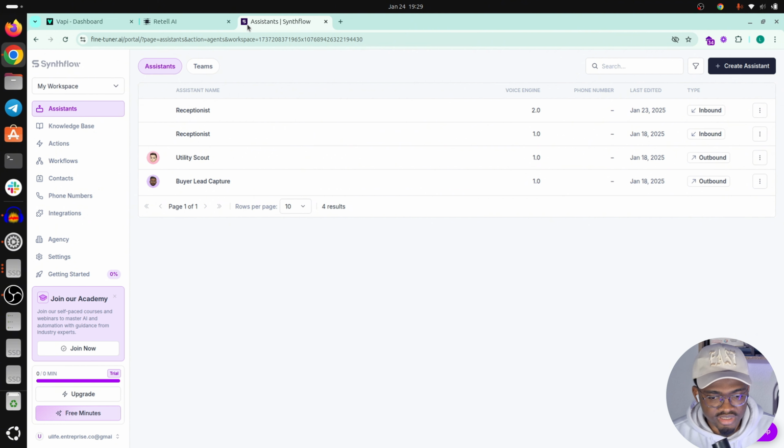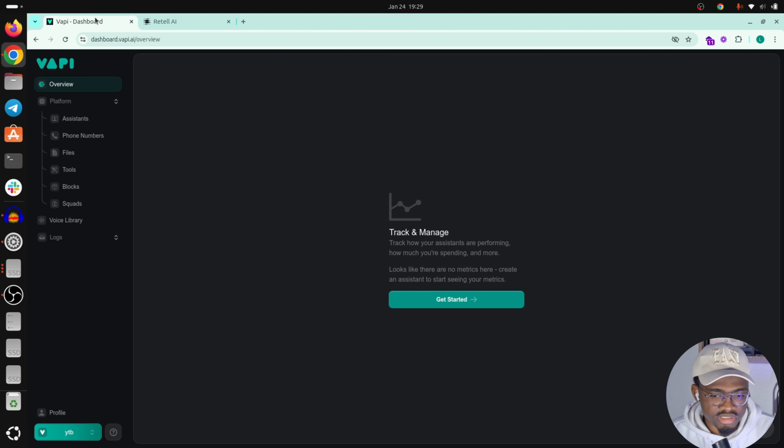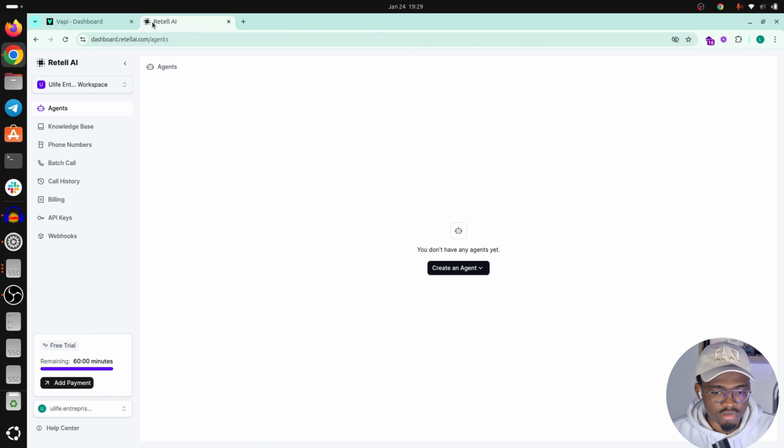So I will be focusing on VAPI and Retell. So you have VAPI and you have Retell. We'll just go through each of these platforms, the cost structure, the weaknesses and strengths, and maybe an informed decision on which platform you can choose depending on your case.